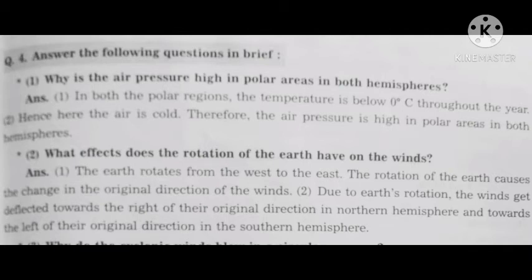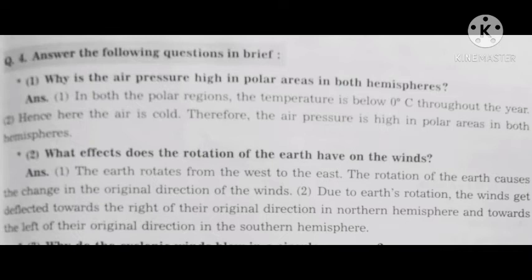Next question, answer the following questions in brief. First, why is the air pressure high in polar areas in both hemispheres? Answer, first point, in both the polar regions the temperature is below 0 degree Celsius throughout the year. Second, hence here the air is cold, therefore the air pressure is high in polar areas in both hemispheres.